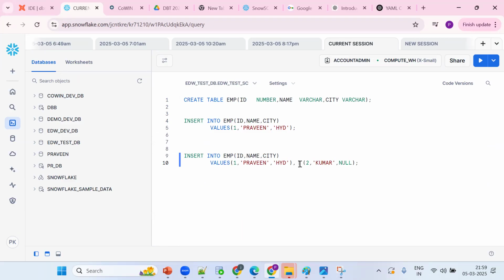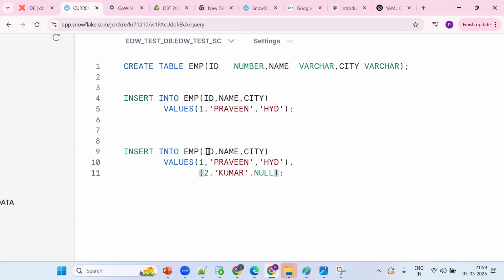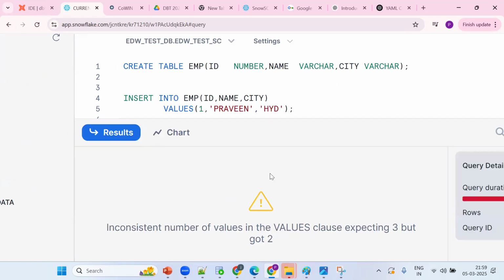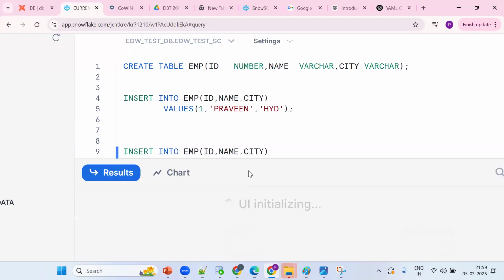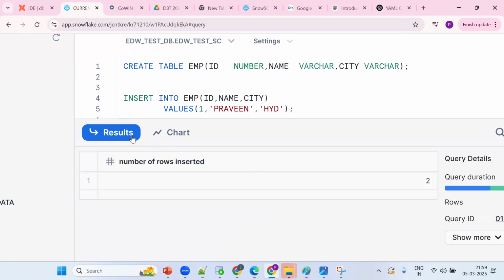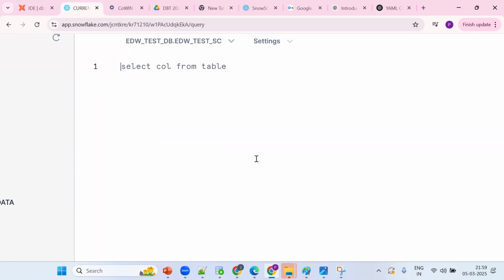This was your question, right? Yes, it supports multi-insert. We can have multiple. First is the ID column, second is the name column. If I don't want this column, we can't ignore it. Instead of null, I would like to allow a blank. Is it possible? Blank is nothing but empty space. Is it allowed? Allowed. Clear so far? This is the concept of multi-insert.